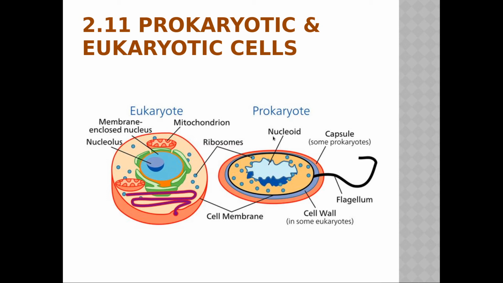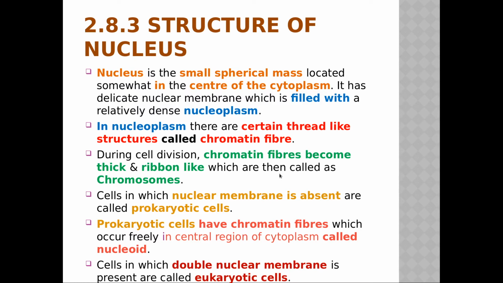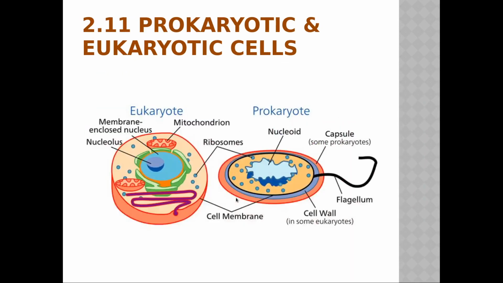So now they are saying that prokaryotes have what? Nucleoid. See, this is nothing but a nucleoid in the central region, isn't it? These chromatin fibers are there in the central region, and this will now be called the nucleoid. And the nucleoid is only there in the prokaryotic cell and not in the eukaryotic cell. The difference between the prokaryotic cell and eukaryotic cell was only the nuclear membrane. The nuclear membrane is absent in the prokaryotic cell, but present in the eukaryotic cell.